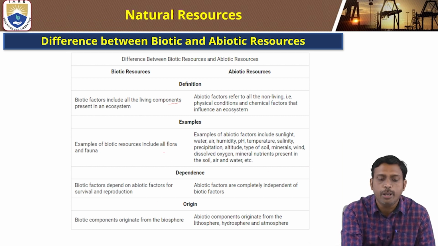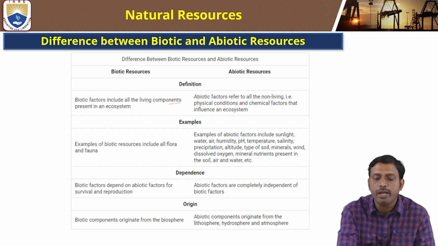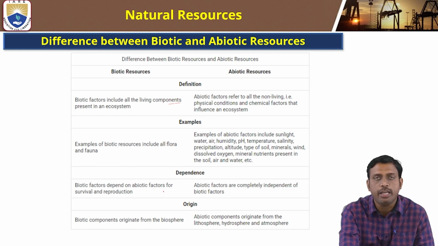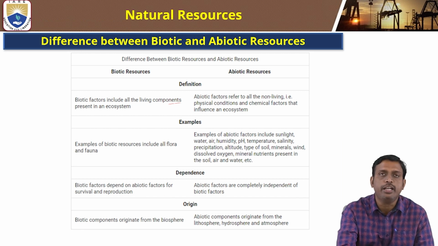Examples for the biotic resources are flora, plants and animals. Examples for the abiotic are sunlight, water, air, humidity, pH, temperature. Non-living component is nothing but the abiotic resources. Dependence: biotic resources depend on abiotic factors for survival and reproduction. Abiotic factors are completely independent of biotic factors.